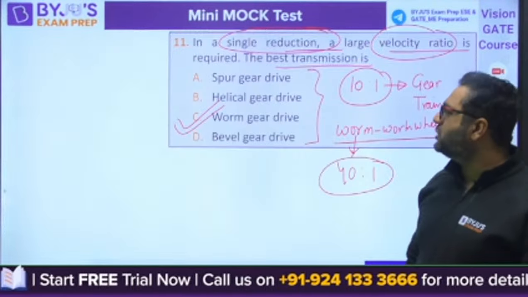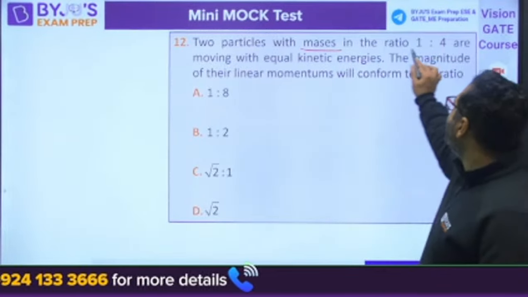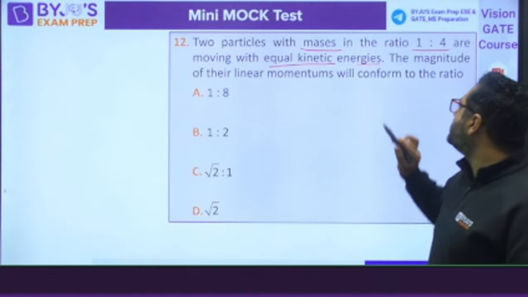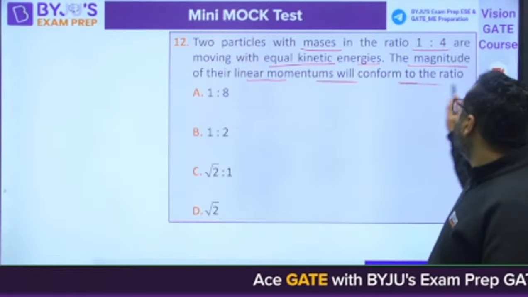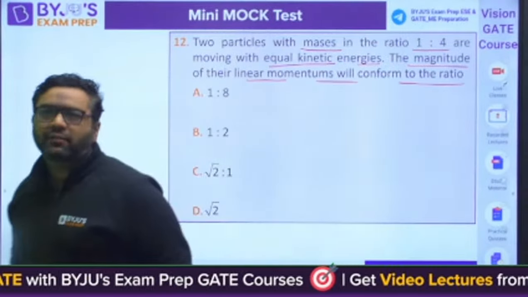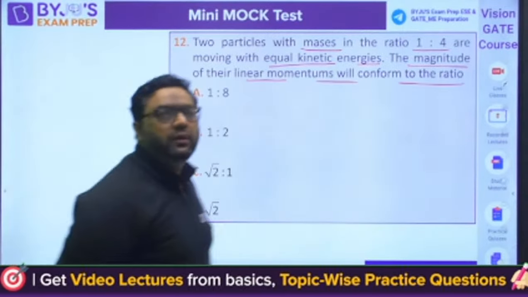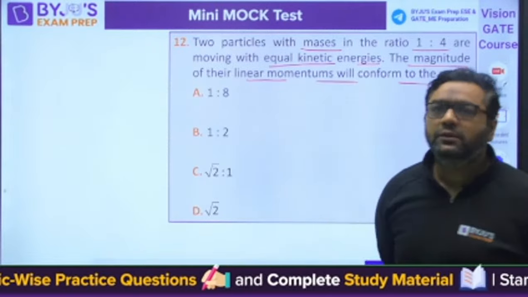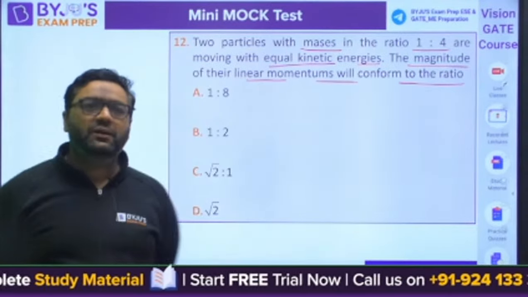Moving to the next question, guys. Question number 12. Two particles with masses in the ratio 1:4 are moving with equal kinetic energies. The magnitude of their linear momentum will conform to the ratio. Very good question from engineering mechanics. Solve this, guys.